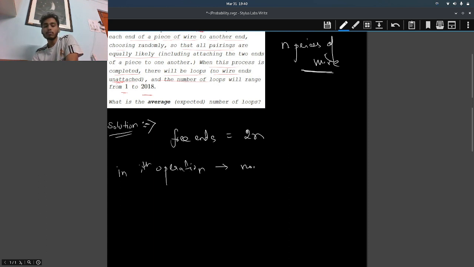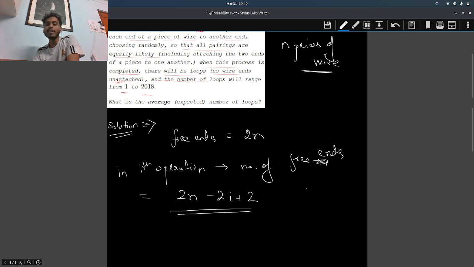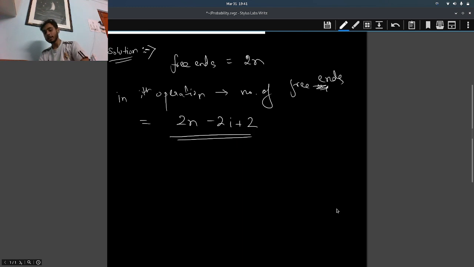the number of free ends will be equal to 2n minus 2i plus 2. Why? Because when we are doing the first operation, there will be 2n free ends. For i equal to 2, there will be 2n minus 2 free ends. If there are 2n minus 2i plus 2 free ends, how many